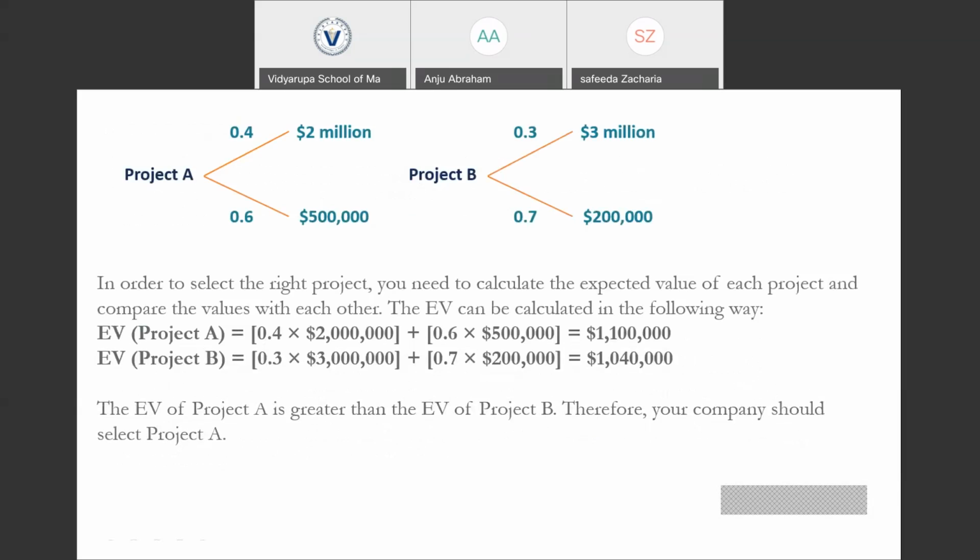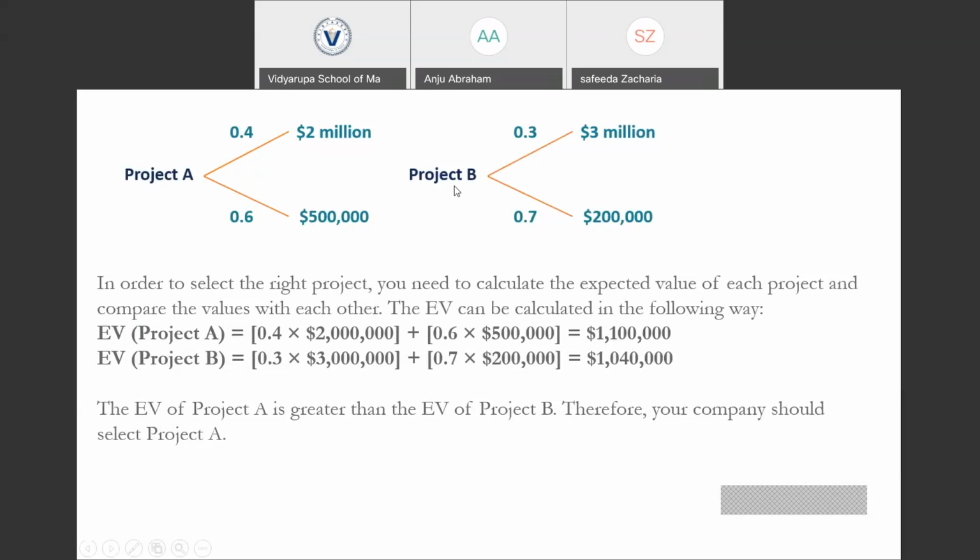So the calculation is that for project A, there is a 40% probability that you could achieve 2 million and a 60% probability that you could achieve 500,000 in profits. So the expected profit from project A would be 2 million into 40% plus 500,000 into 60%, which is 1,100,000.